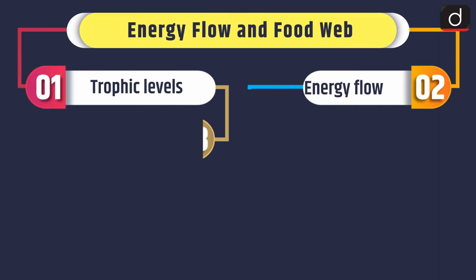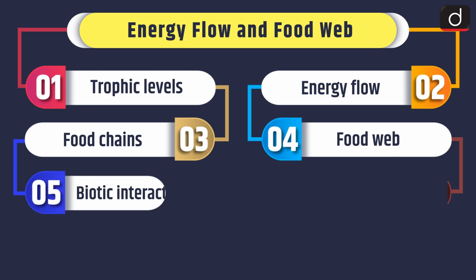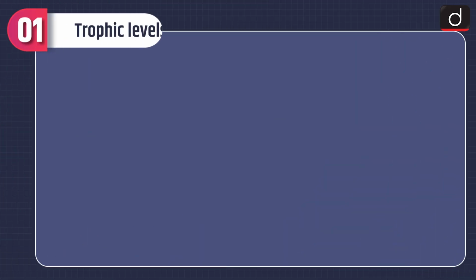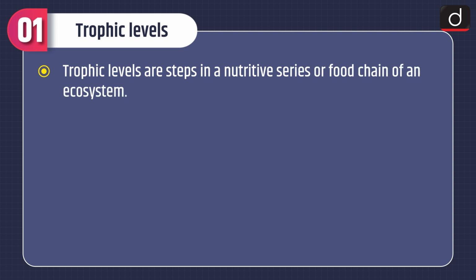Today's topic of discussion is energy flow and food web. First of all, we will discuss trophic levels, energy flow, food chains, food web, biotic interactions, ecological pyramids, and pollutants in trophic levels. First of all, let's discuss trophic levels.